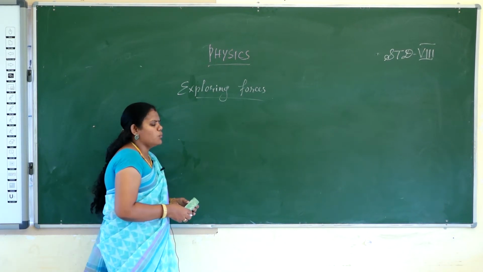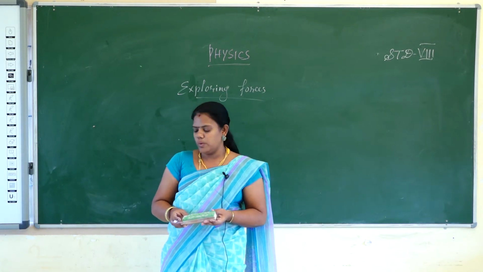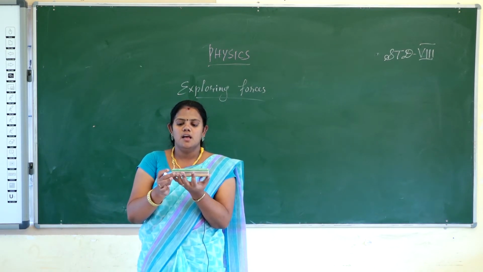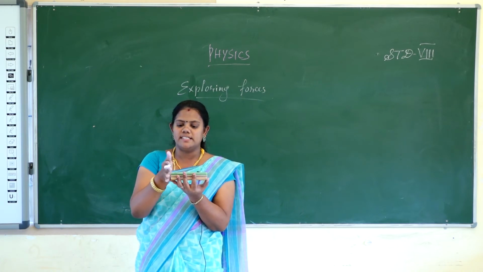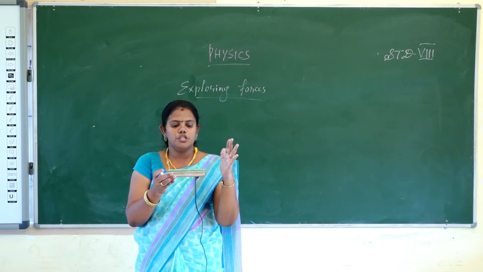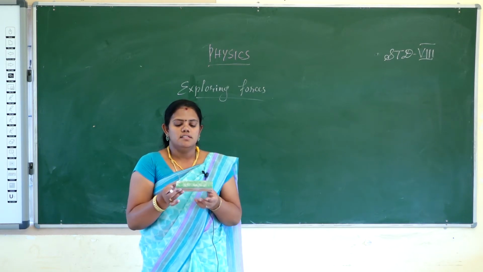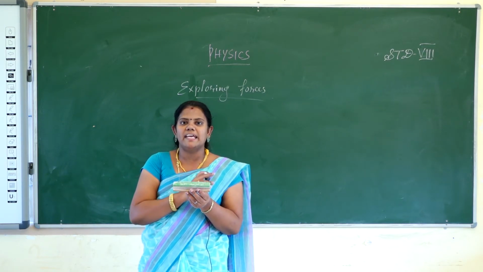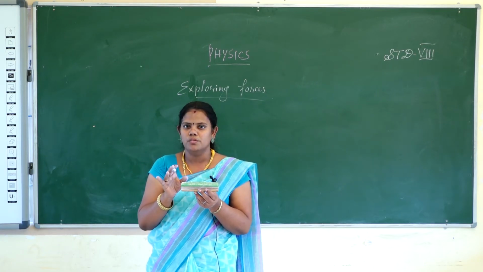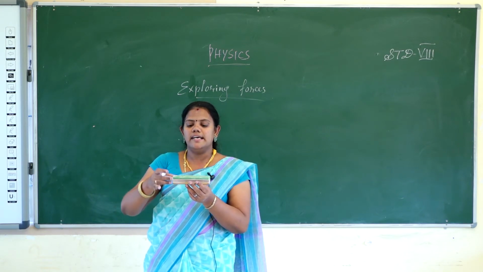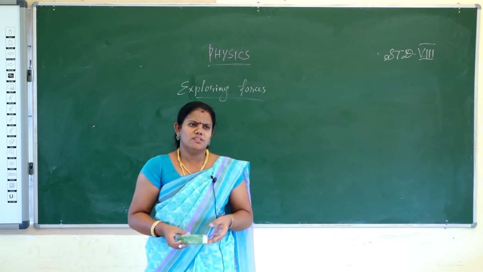For example, one desk. Consider this duster as a desk. One man is pushing to one side, another man is pushing to the other side. Will the desk move or not? If both persons apply the same force, the desk does not move. But if this person applies a greater force than that man, the desk will move to the other side. So that is the net force.